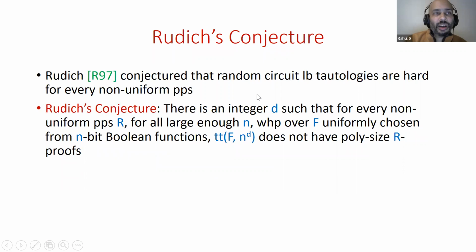So we talked about candidate hard instances. There's actually a conjecture in the literature which says that these random circuit lower bound tautologies are hard for every non-uniform proof system. That's what Rudich conjectured. And this is what the formal statement of Rudich's conjecture looks like. There's some integer d such that for every non-uniform PPS R, when you choose f uniformly from n-bit Boolean functions, tt of f with size n to the d doesn't have small R proofs, doesn't have poly-size R proofs.